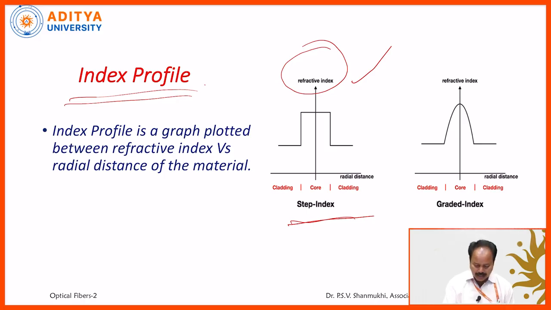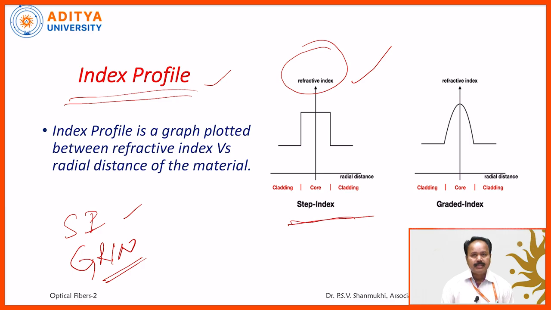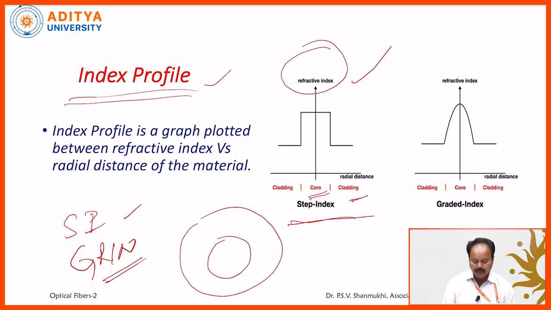Suppose based on this index profile, again two types of optical fibers are taken. That means step index fiber, SI, and another one, GRIN, graded index fiber. What is meant by step index fiber? Suppose this is the core and this is the cladding. I am taking the cross-sectional view. This is the core of refractive index N1, cladding of refractive index N2.